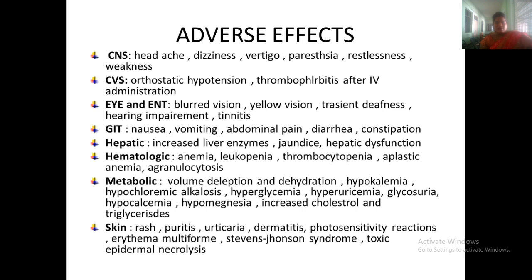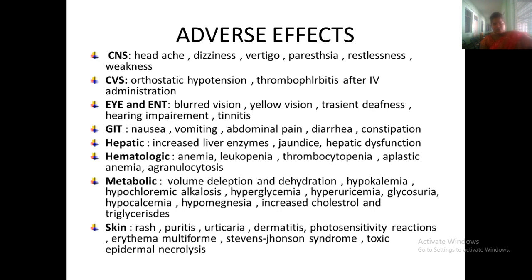Eye and ENT adverse effects are blurred vision, yellow vision, transient deafness, hearing impairment, tinnitus. GIT: nausea, vomiting, abdominal pain, diarrhea, constipation. Hepatic: increased liver enzymes, jaundice, hepatic dysfunction. Hematological: anemia, leukopenia, thrombocytopenia, aplastic anemia, agranulocytosis.